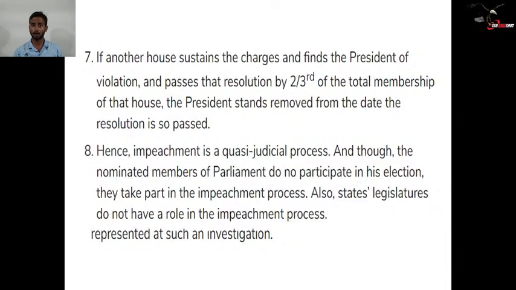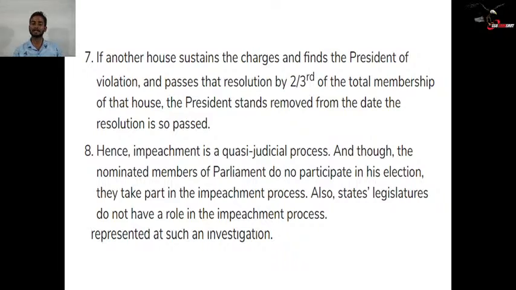If the other house sustains the charge, finds the president in violation and passes the resolution by 2/3 of the total membership of the house, then the president from that day onwards is removed. Hence, the impeachment is just a quasi-judicial process.